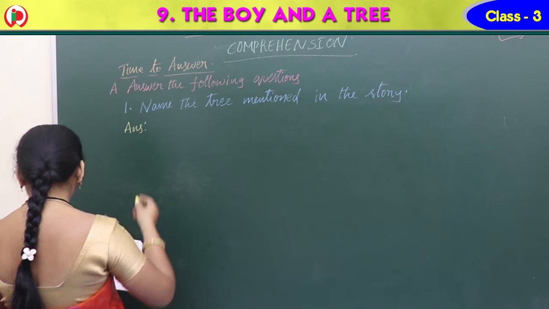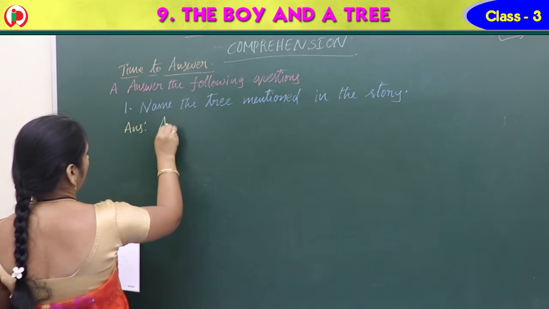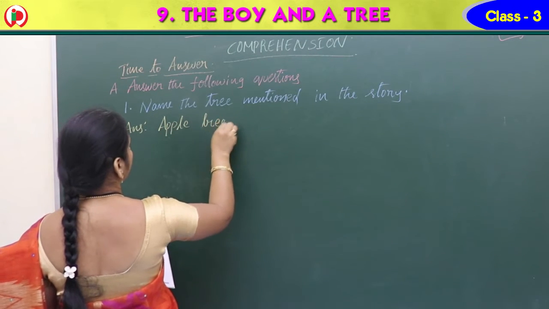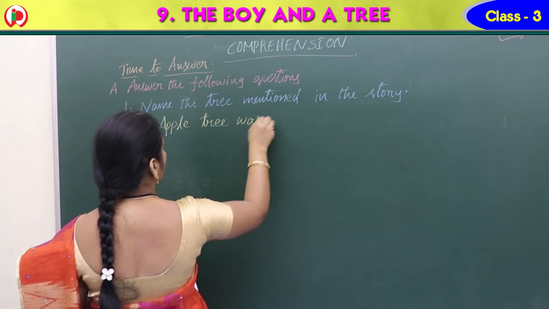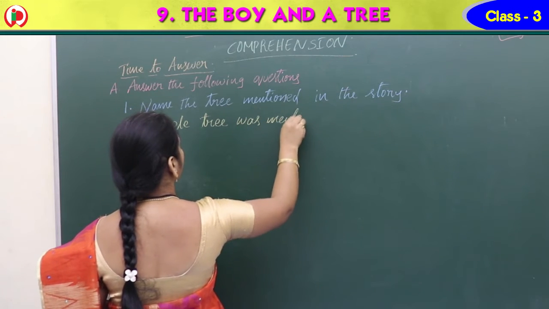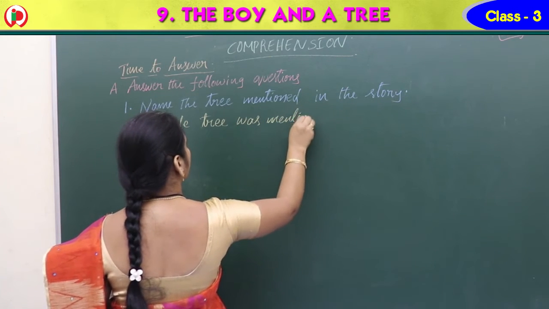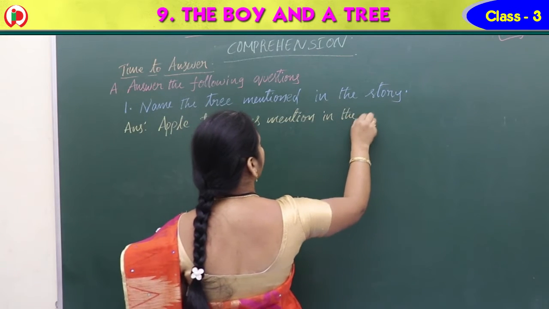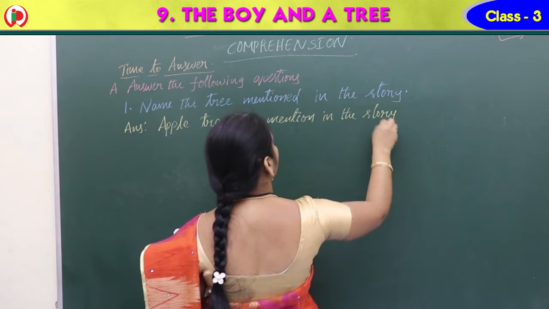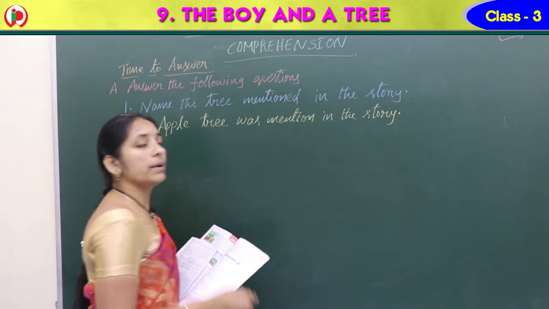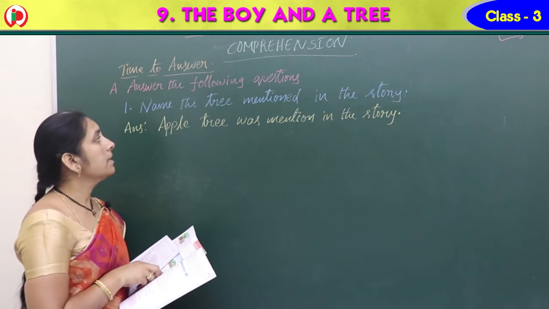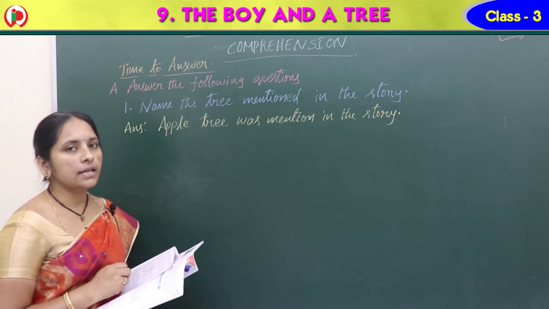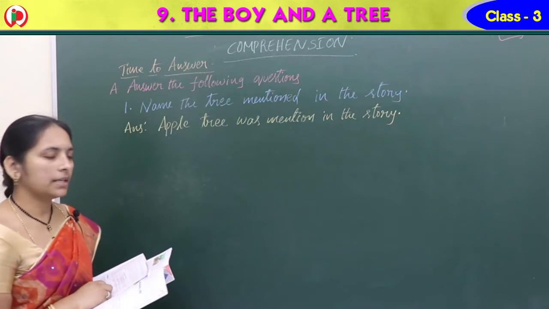We should write the sentence. Apple tree was mentioned in the story. The question is, name the tree mentioned in the story. Apple tree was mentioned in the story, right?